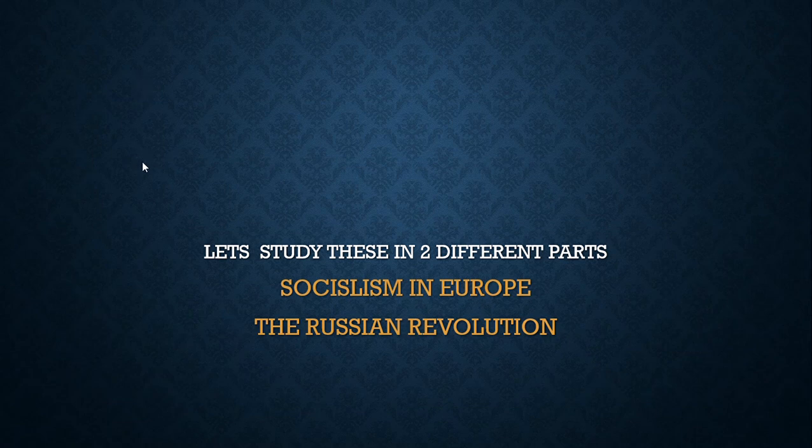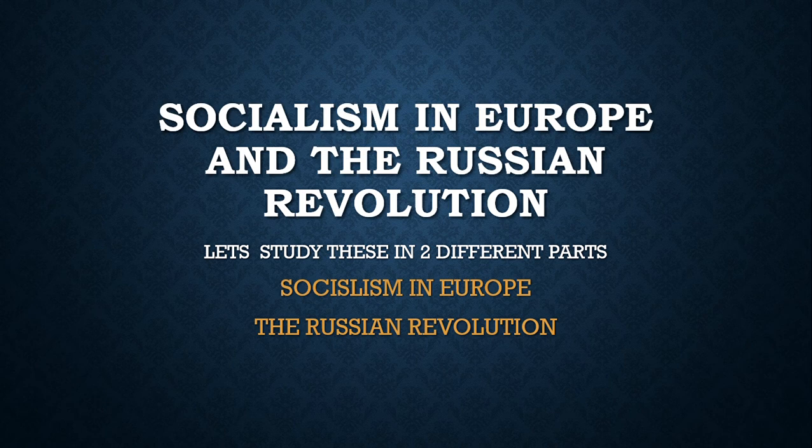Hello everyone. Today's topic is Socialism in Europe and the Russian Revolution for ninth grade History Chapter 2. Let's study this chapter in two different parts: Socialism in Europe and the Russian Revolution, so that the concept will be much more clear.